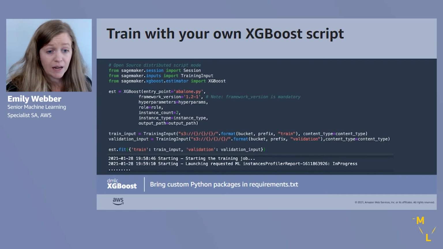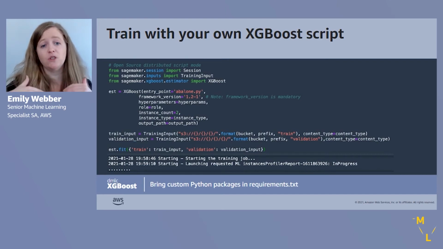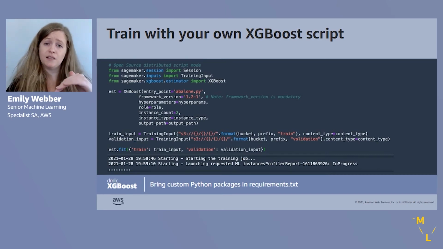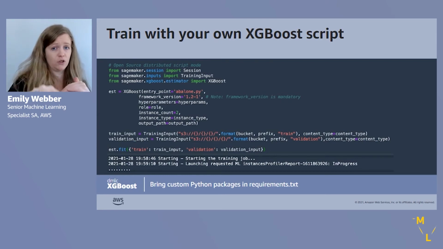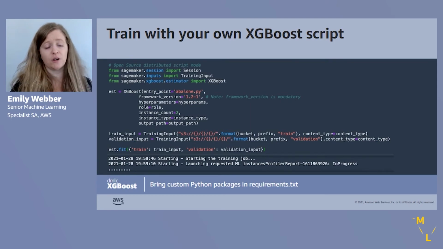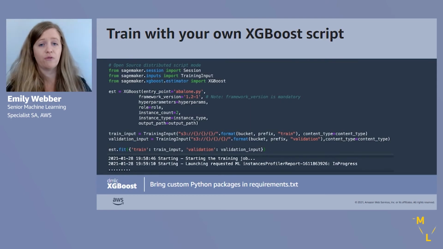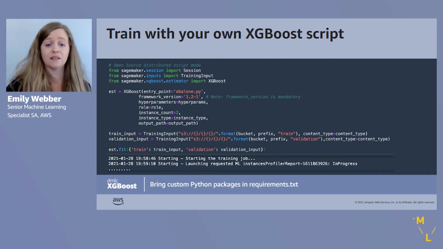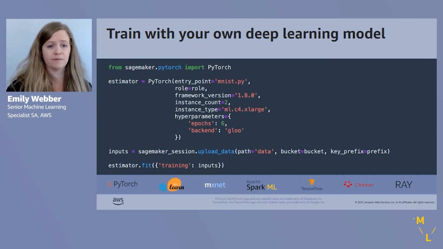So we're pointing to our inputs. So we have our train and our validation inputs, and those are objects in S3. Those are CSV files in this case that are just sitting in S3. Then we call estimator.fit. And new instances are coming online, right? We have 2 net new instances that are turning on. SageMaker is copying the XGBoost image onto that cluster. It's going to execute our script, and it's going to copy our data set from S3, right? So it's actually executing our job for us.